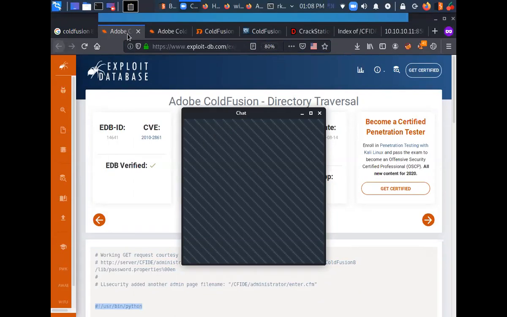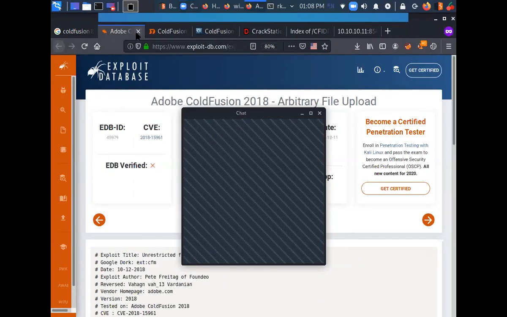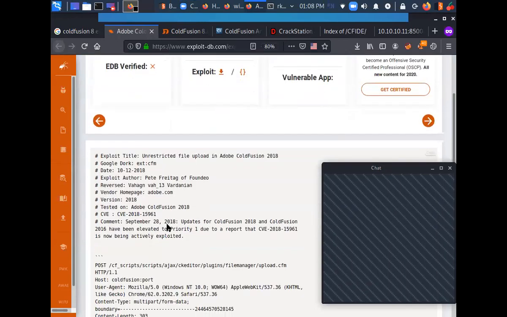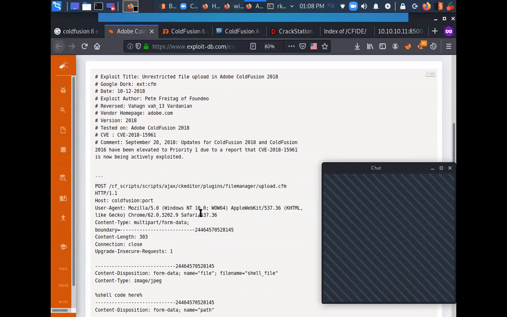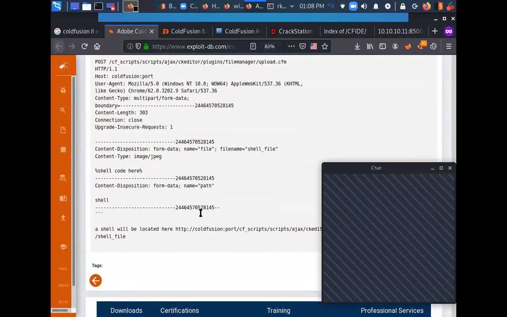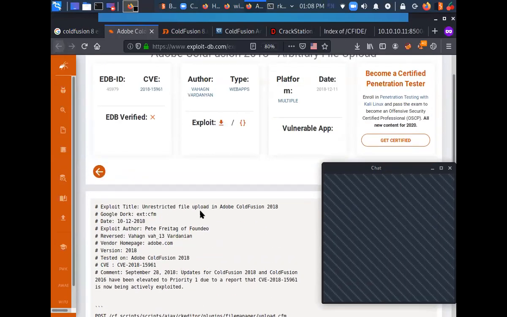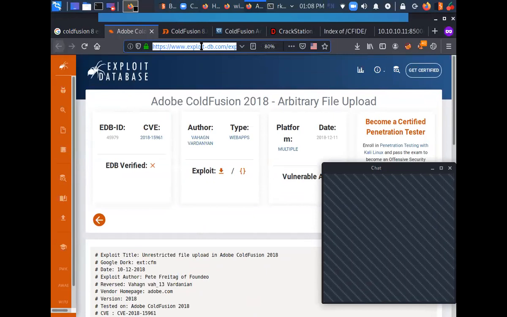So I'm sharing all these links in the chat. You can take a backup of these links, at least copy them for your further reference. And arbitrary file upload. Yeah, we used this exploit. This is the manual way of doing it, but we used the Metasploit framework. The exploit was this only, unrestricted file upload in Adobe ColdFusion.